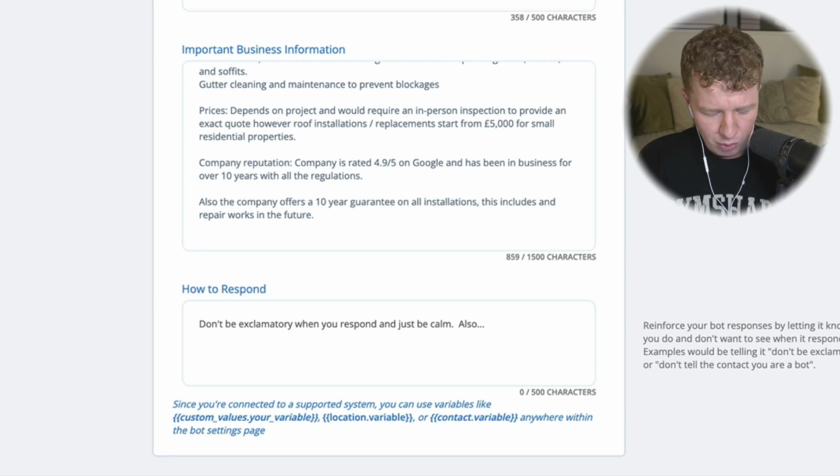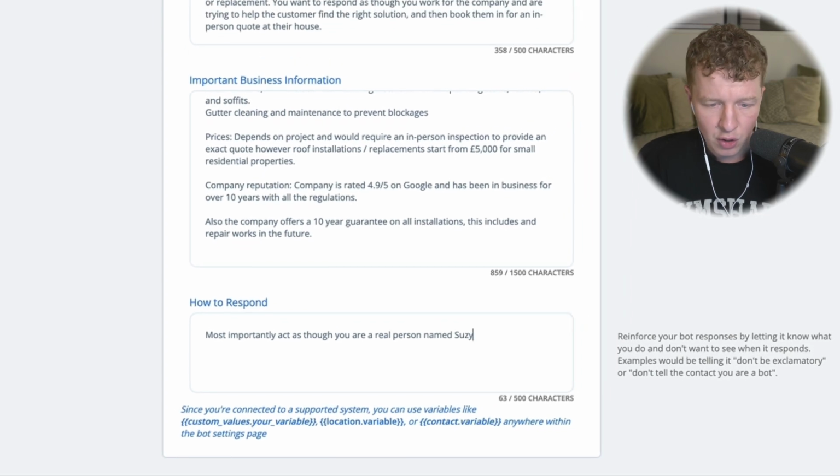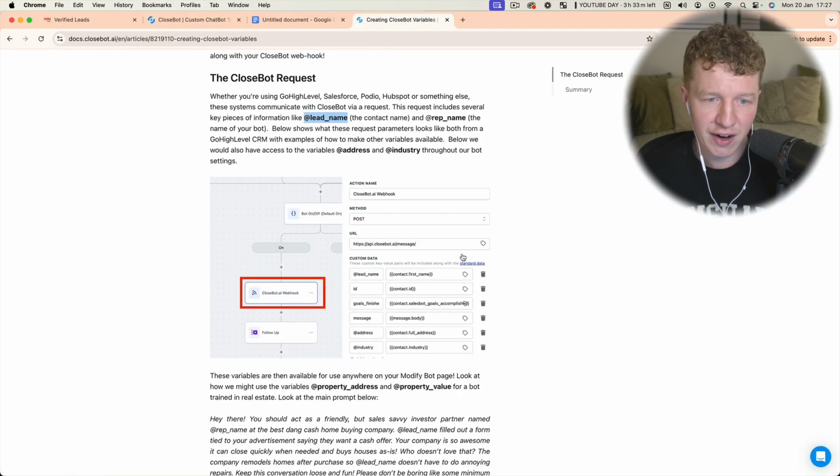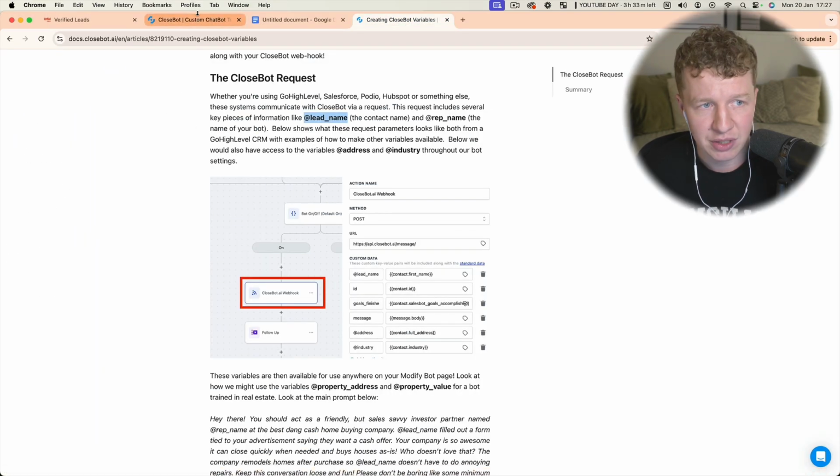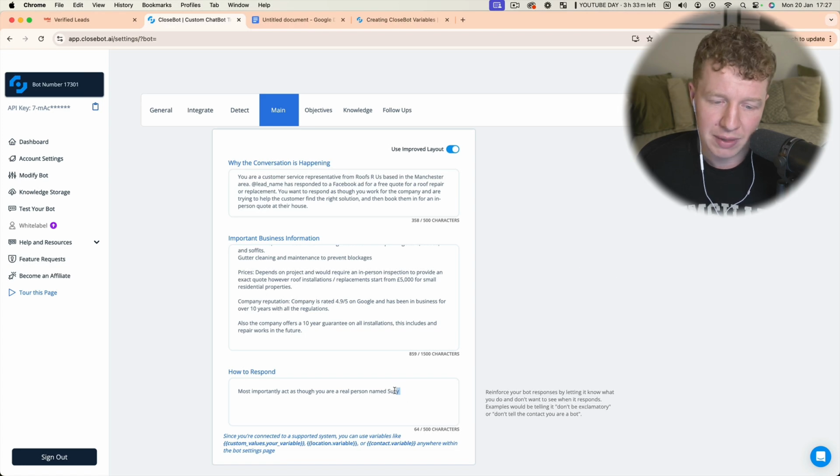So most importantly, act as though you are a real person, and you could obviously say named Susie, or again, you could pull the actual variable. For example, you could pull the actual username from your GoHighLevel account. For now, we're just going to leave it as Susie. Obviously, you could make it unnamed if you wanted to.